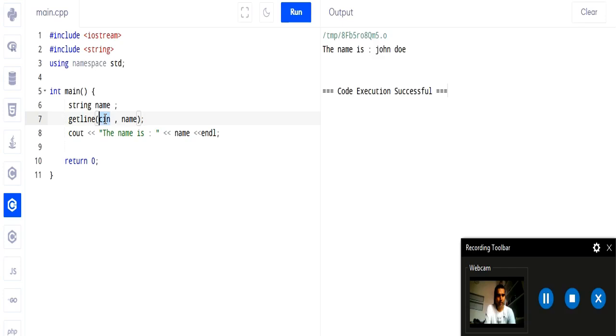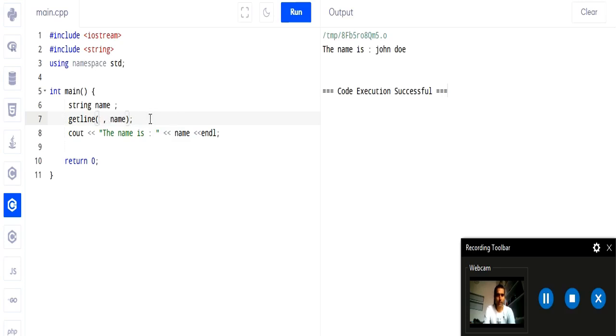Now understand the important thing here. Cin means you are taking input from your keyboard. Okay, so if getline has parameter cin, then it will take input from your keyboard. If instead of cin it is ifstream, it means it will take input from your file stream. Okay, and if there is any other string, you pass istringstream. Okay, so this will take input from any string.